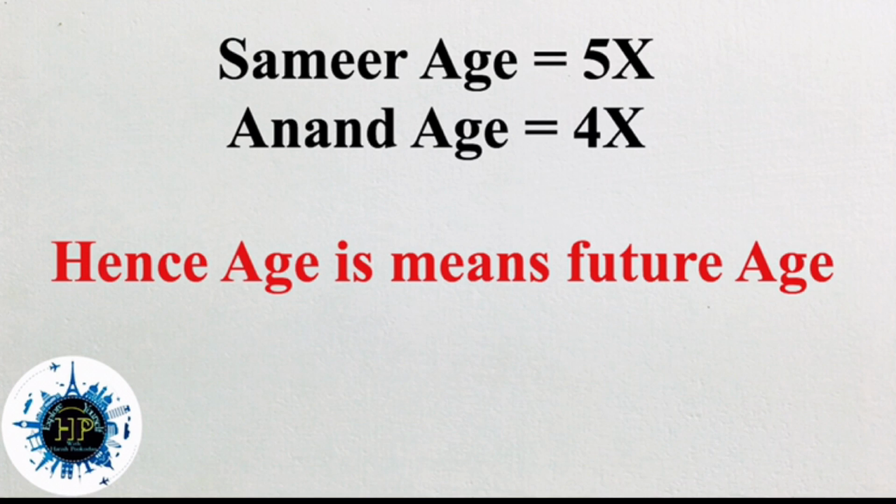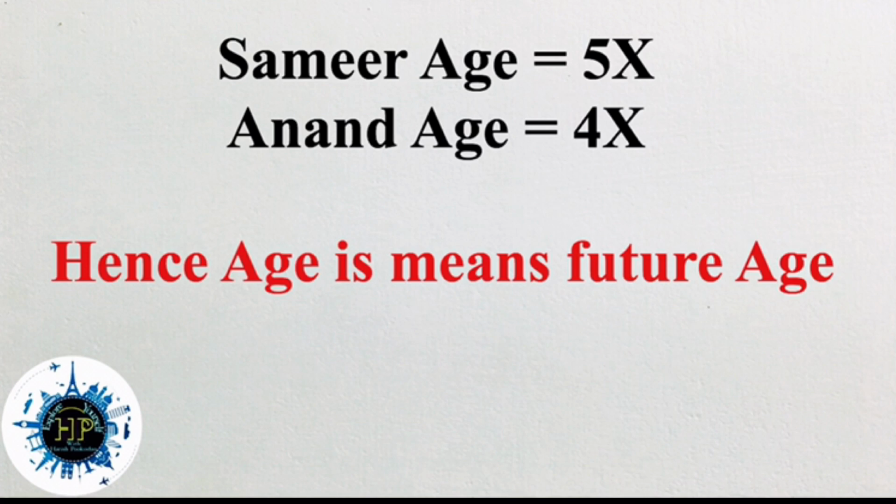Here, 3 years hence means after 3 years, that means future age.